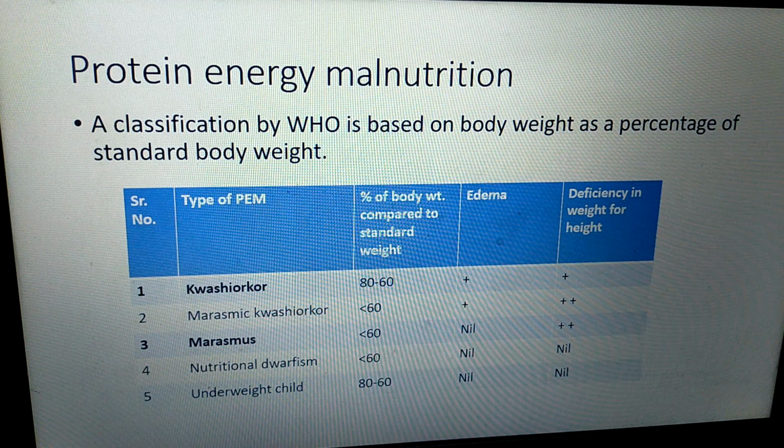So they have these 5 different diseases and they have compared 3 factors. First factor is percentage of body weight of that person as compared to standard weight. The next factor they have considered is edema, and lastly weight for height.